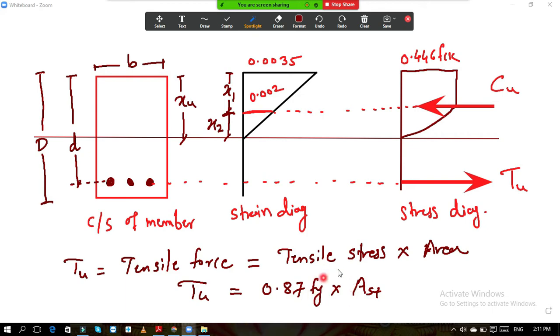And stress into area is nothing but force. Okay, it is force. So now we are doing this x1, x2. Why are we doing this? There are two purposes behind this. Now we know the formula for TU, but we don't know what formula can be applied for the CU. This is the first thing. And the second thing, we want to calculate the distance of this CU force from top.